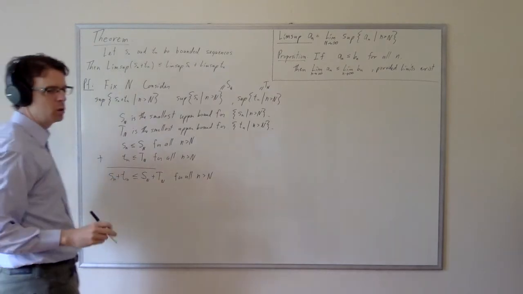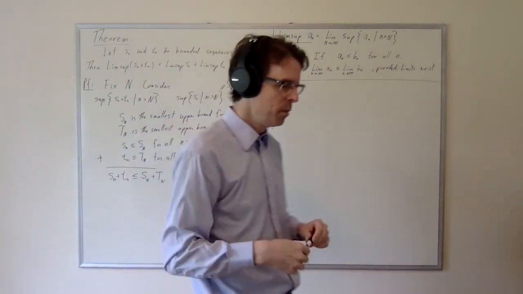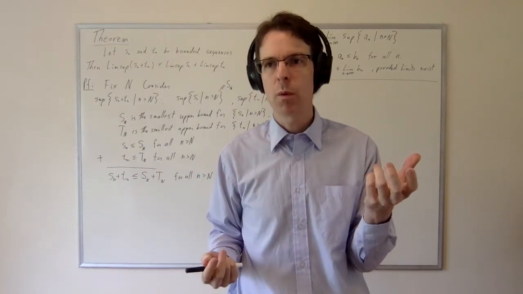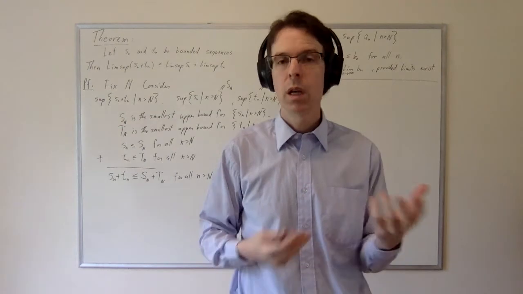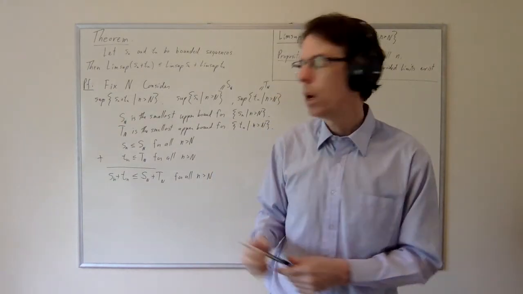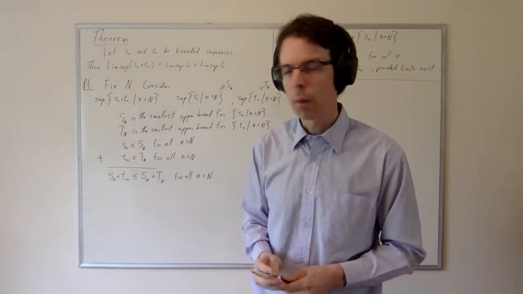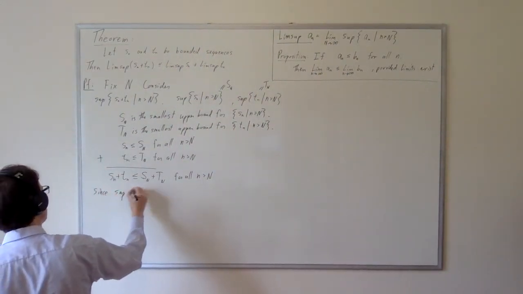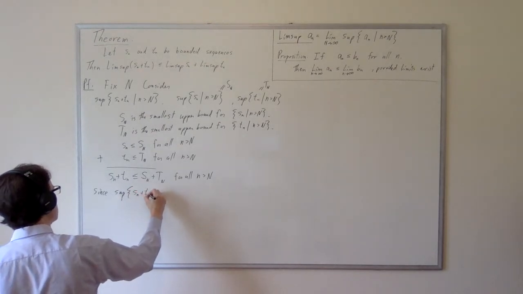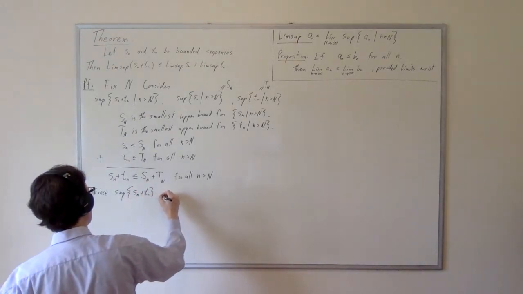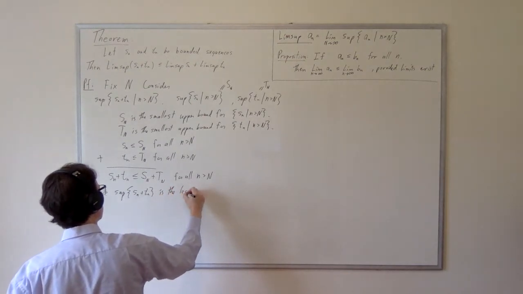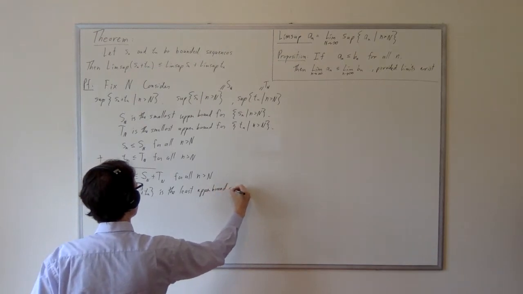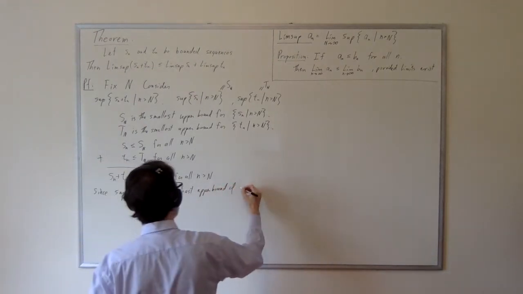So basically, I'm just going to use the definition of the supremum here. If you have a single upper bound in your hand and you want to compare it to the supremum, you know the supremum is the smallest of the upper bounds, and so you automatically get a relationship between any known upper bound and the lowest of all upper bounds. So since the supremum of sn plus tn is the least upper bound of the set, and what is that set?